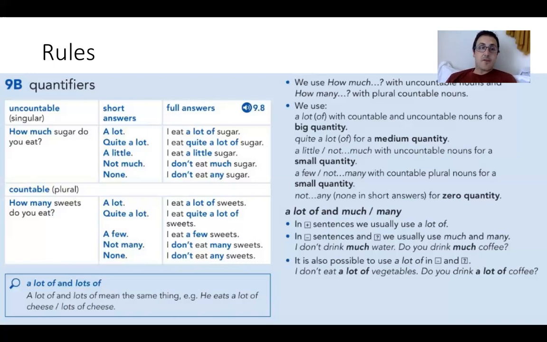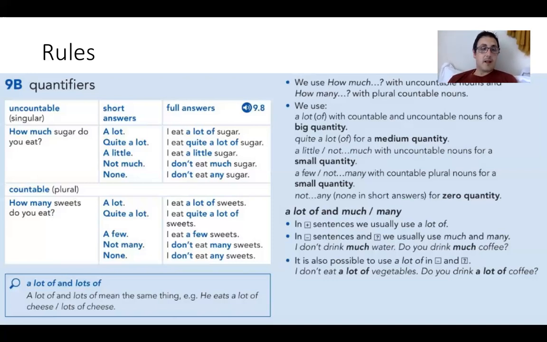So the differences are basically many and a few. If you look at the uncountable nouns, they say a little. So a little for uncountable, and then for countable, it's a few. And that's the difference there. And then you have not much and not many. So it's not much for uncountable and not many for countable. And I'm going to show you a chart to make this a little bit easier to understand as well.